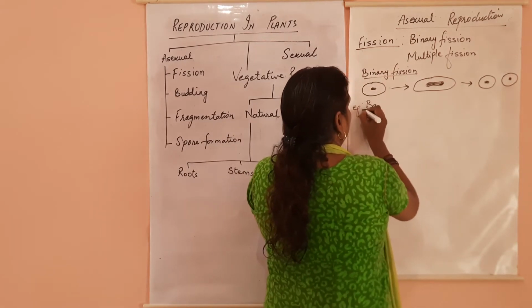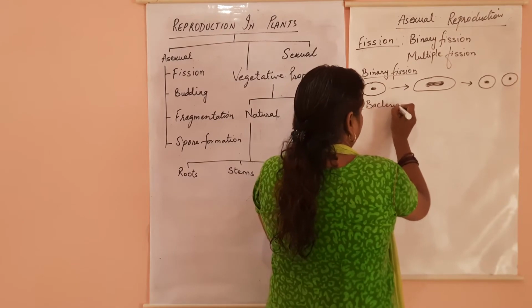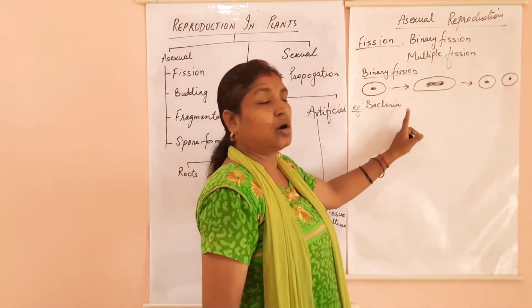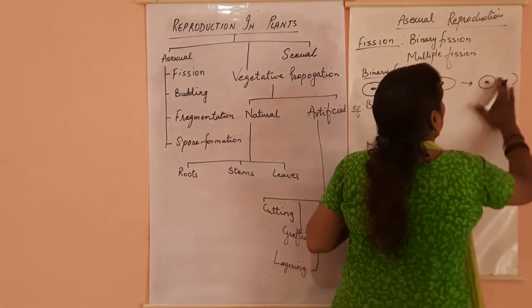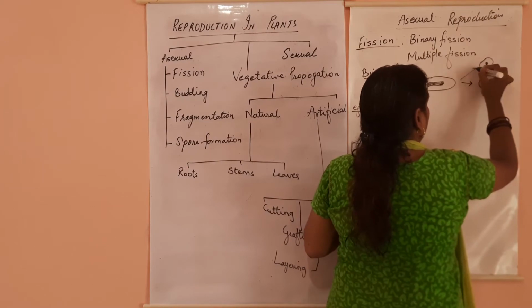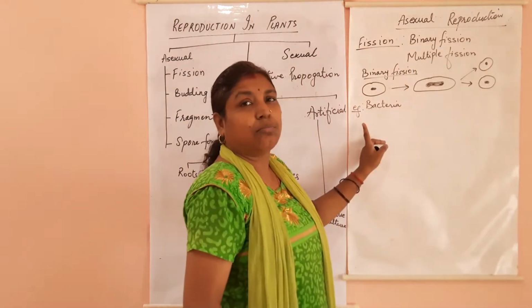Example is bacteria. So here you can see a single organism dividing into two individuals. This is your binary fission.